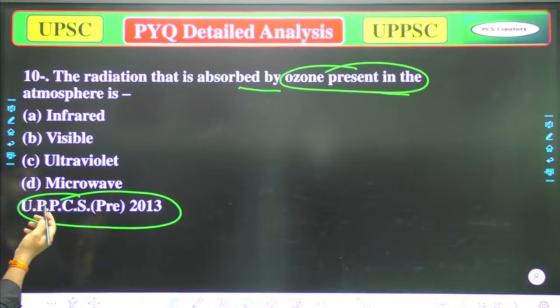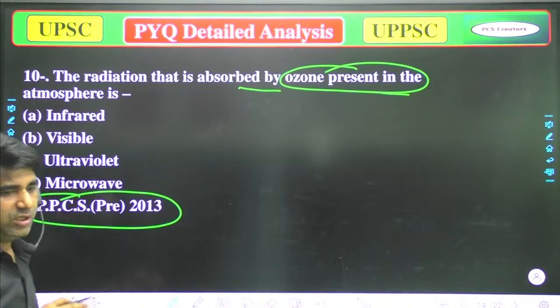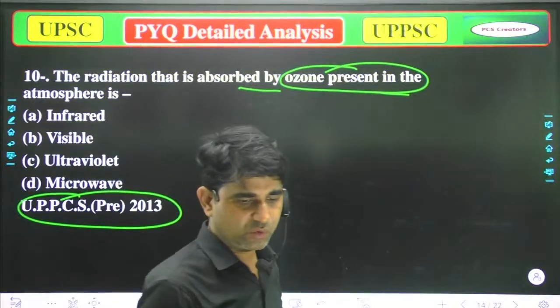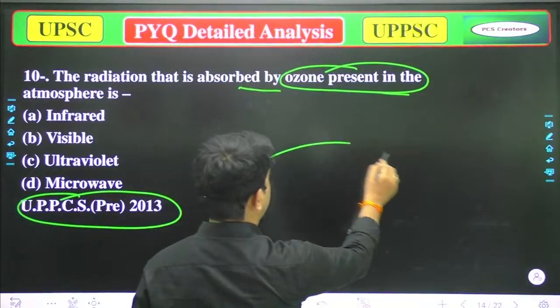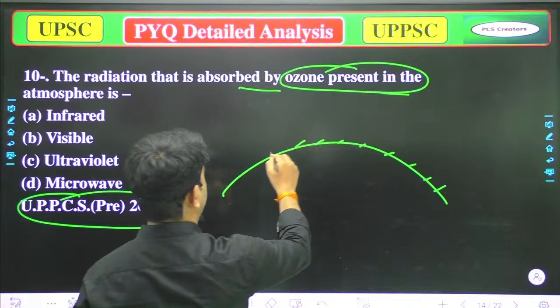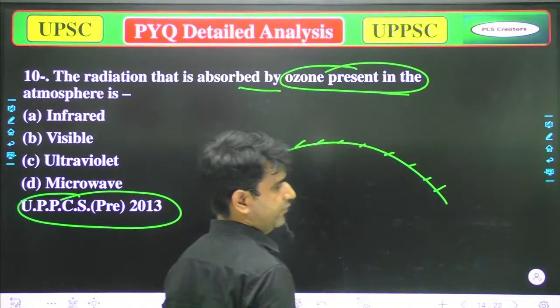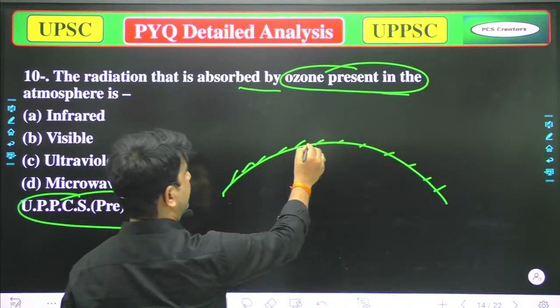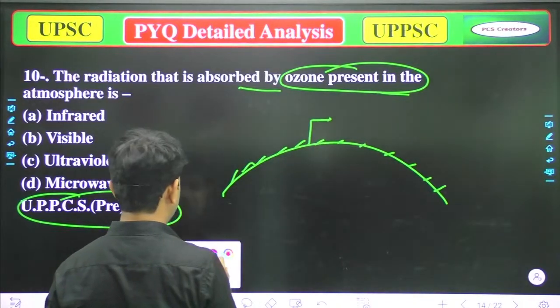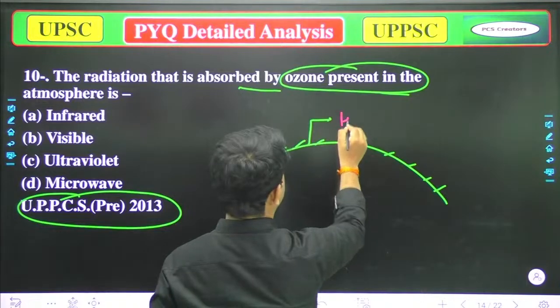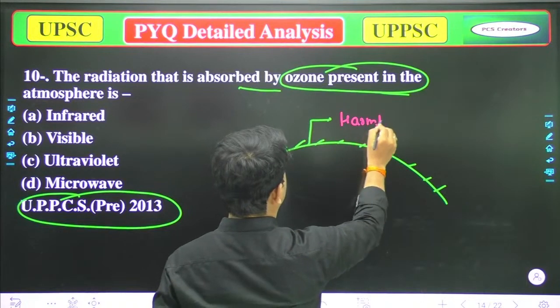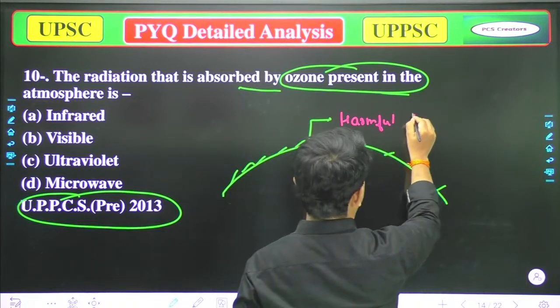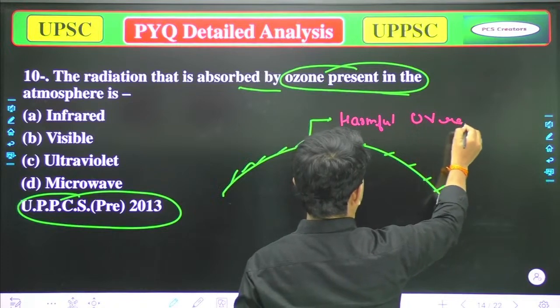As you know, the ozone is a layer which works like an umbrella for the universe, and that absorbs the harmful ultraviolet rays, or you can say UV rays.